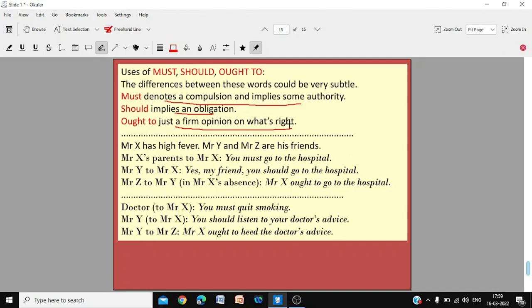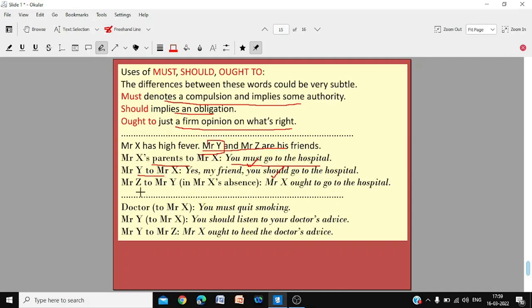For instance, Mr. X has high fever. Mr. Y and Z are his friends. Mr. X's parents have some authority because they are the parents. So they would say, you must go to the hospital. We are using must because the parents are talking to their son. Mr. Y to Mr. X is just a friend. Yes, my friend, you should go to the hospital.